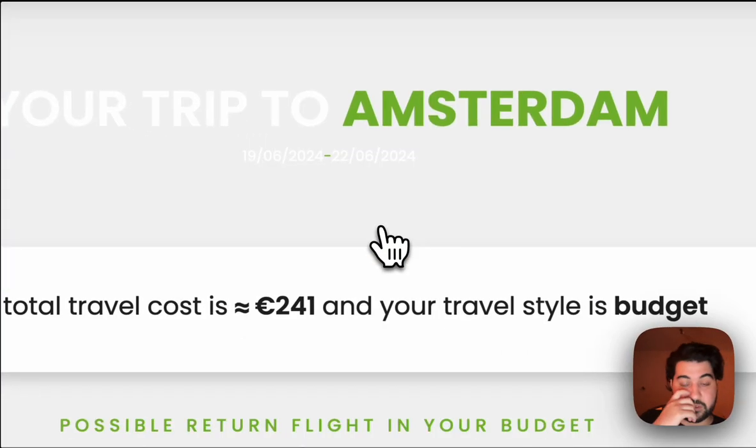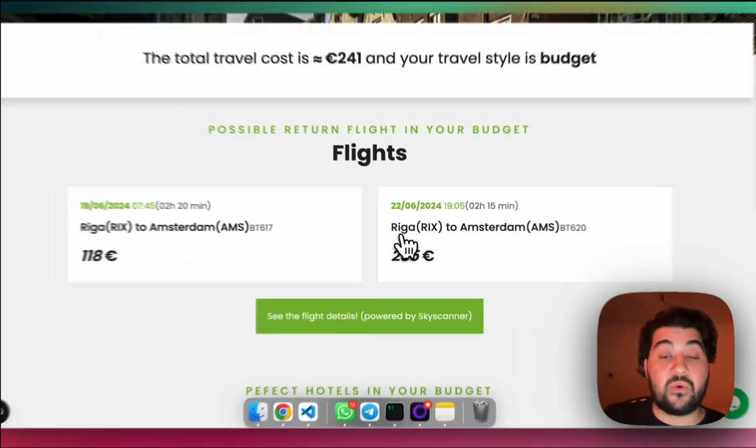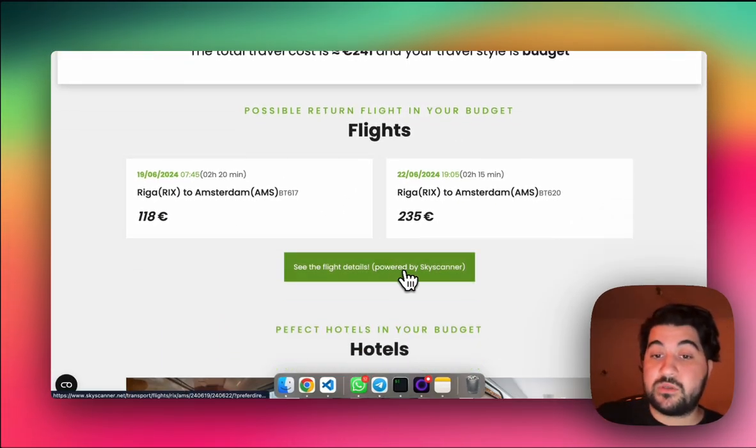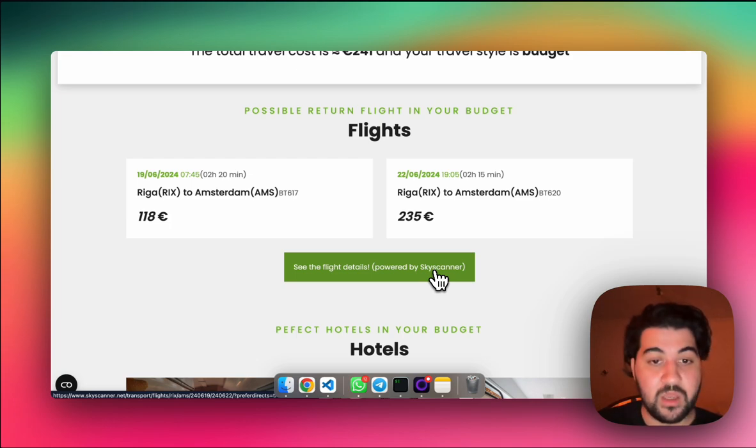Let's go with Amsterdam. So it already brought me the best flight deal. I can right away go to Skyscanner and book it from there. And in Skyscanner, actually, I can choose any website that I would like to book it from, and I can use my loyalty points if I have some.